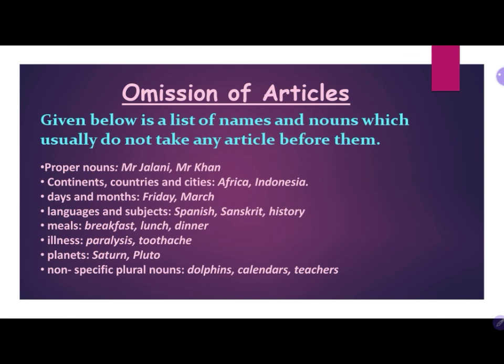Next one is meals. We are not using articles before meals, for example breakfast, lunch, dinner, snacks. Illness: we are not using articles before illness, like paralysis, toothache or whatever it is. Planets: we are not using articles before planets like Saturn, Pluto, Earth, Mars, Jupiter, etc.